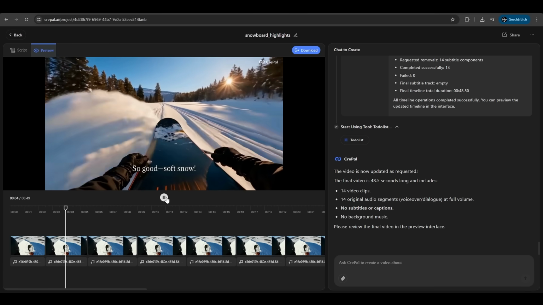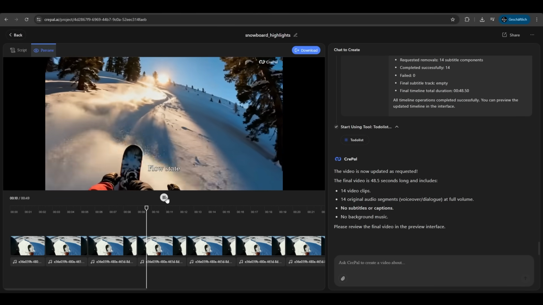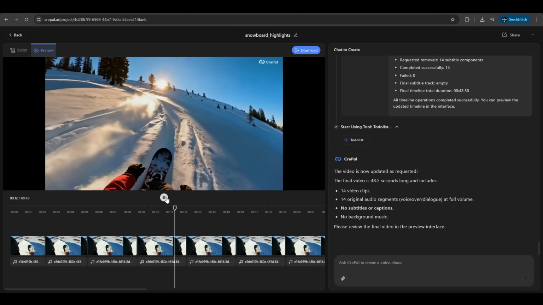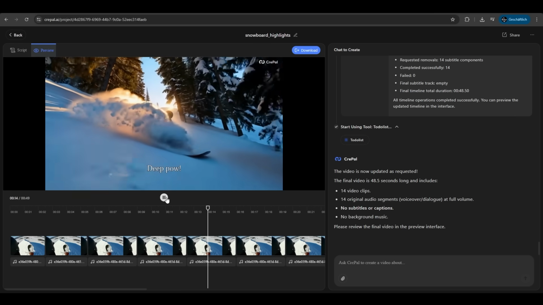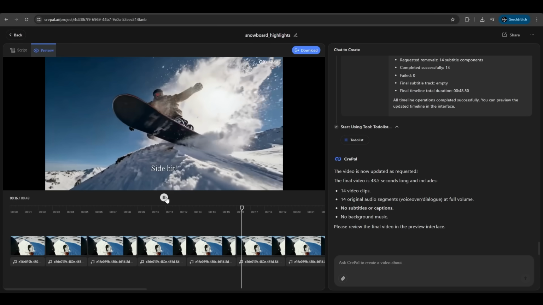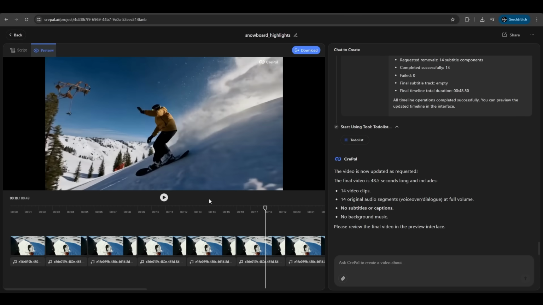So good soft snow. Flow state. Deep pow. Side hit.